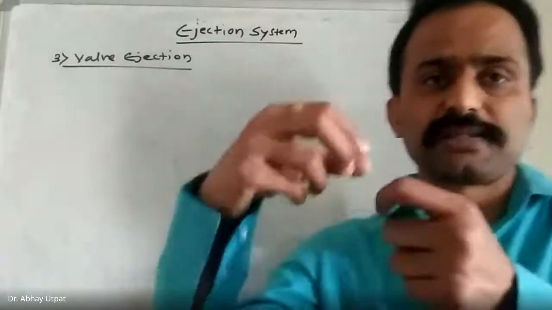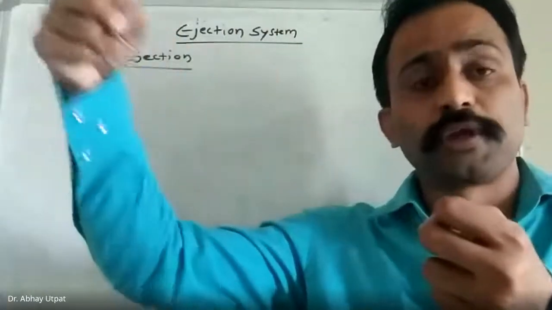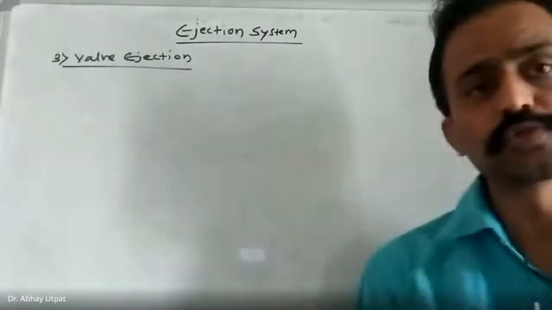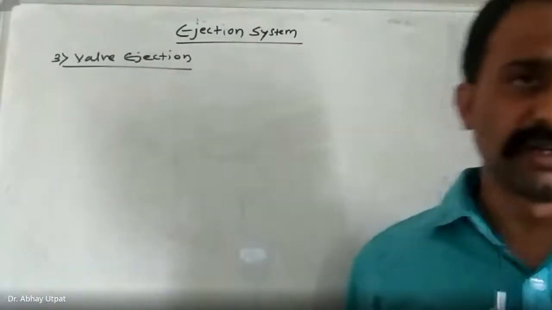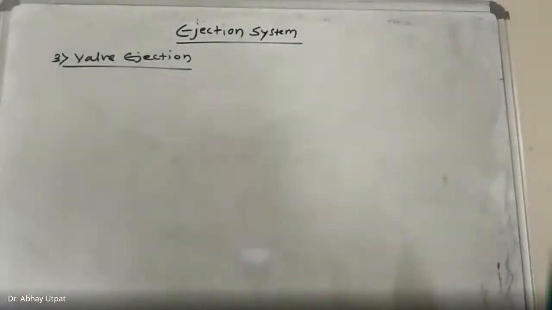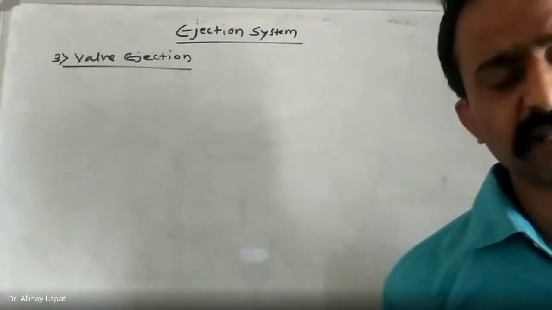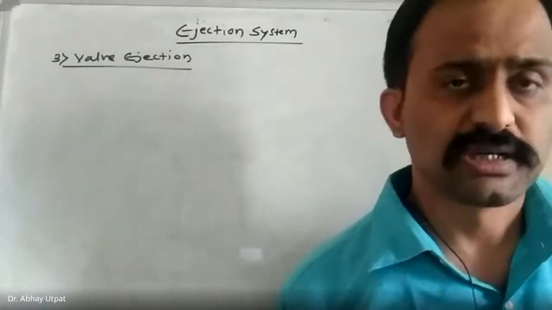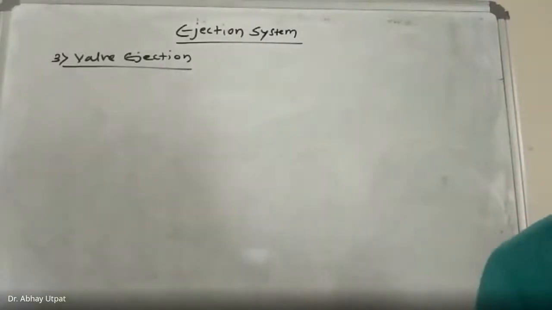Sleeves are nothing but cylinder inside cylinder inside cylinder, like an antenna you have seen. As you go on pulling it, the length goes on increasing. This sleeve type of ejection system is used for hollow components where you cannot locate the pins. Now, there are certain components, like deep large components, where there may be difficulty in locating the pin, and hence the next advanced technique used is wall ejection. Wall ejection is used for ejection of deep and large components.